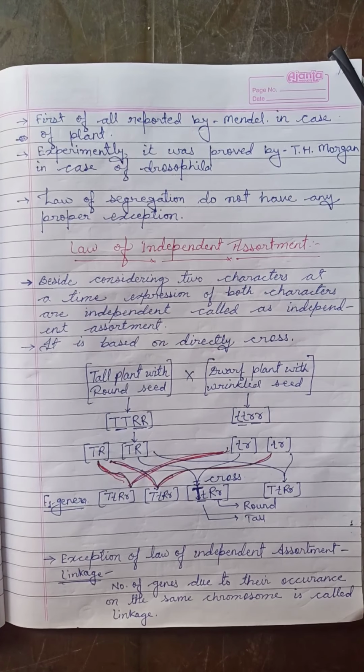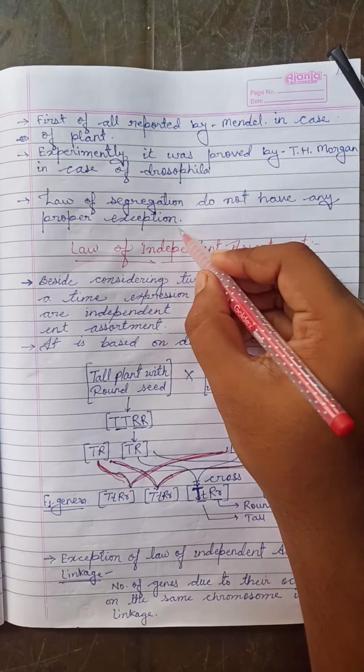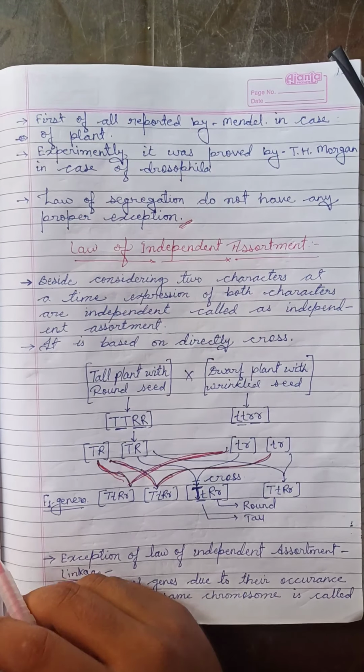As you know, the law of dominance has exceptions, that is incomplete dominance and codominance, but in the law of segregation there is no proper exception. So here the law of segregation is complete.